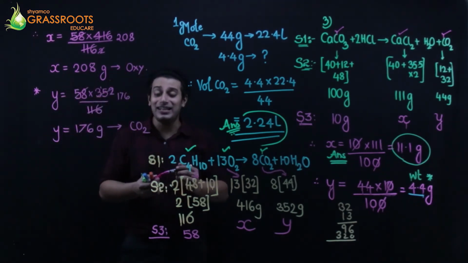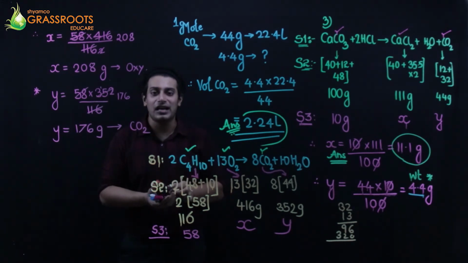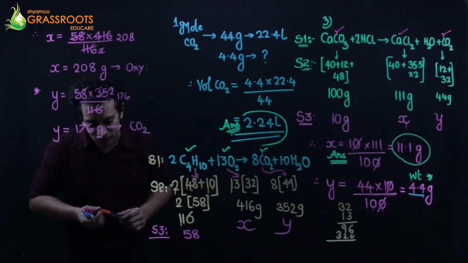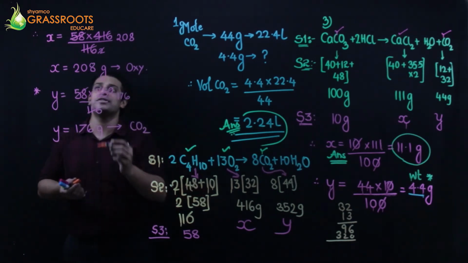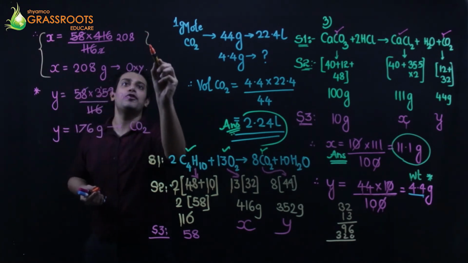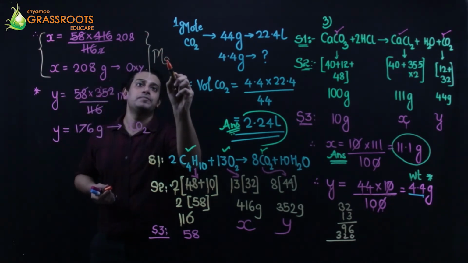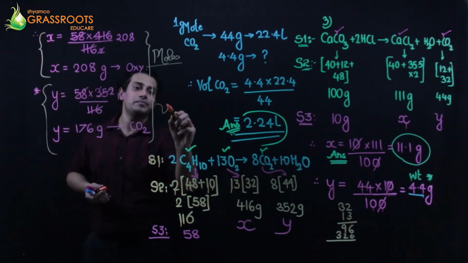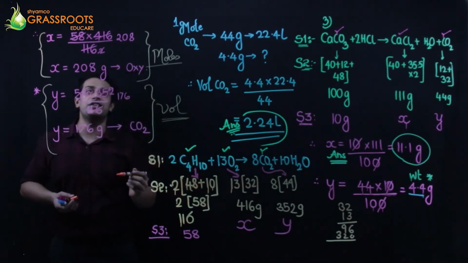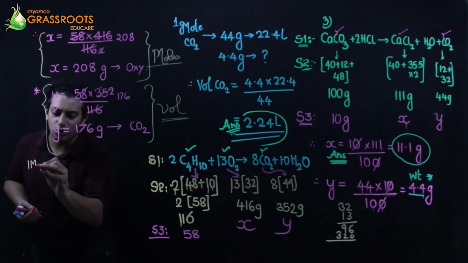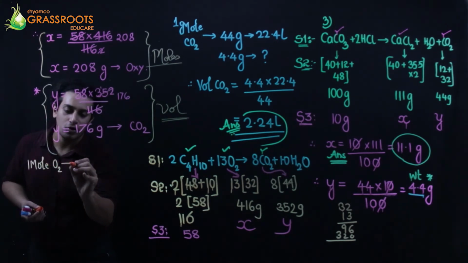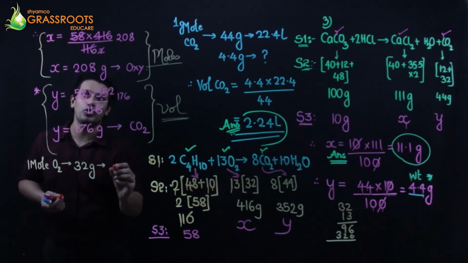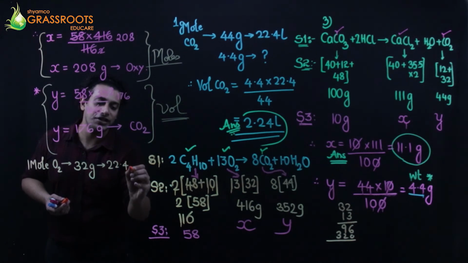Now in the question, what are they asking? Question mein they are asking me about first number of moles and the volume of carbon dioxide. इसका number of moles पूछ रहे हैं और इसका volume पूछ रहे हैं. So I'll have to go with the Katha method. 1 mole of oxygen occupies molecular weight which is 32 grams occupies 22.4 liters.